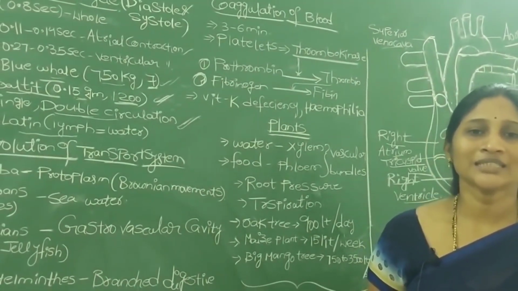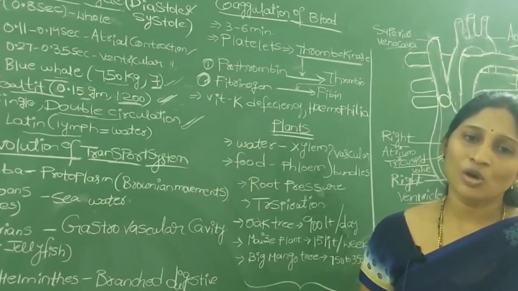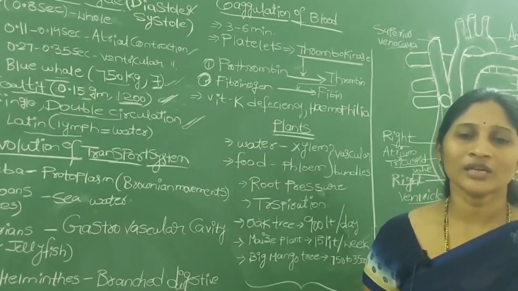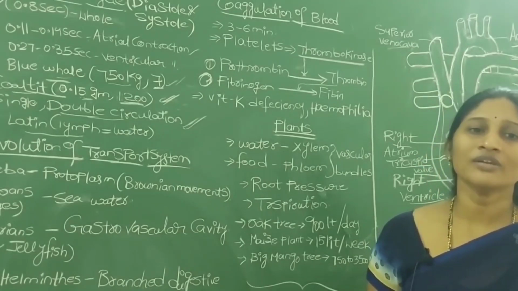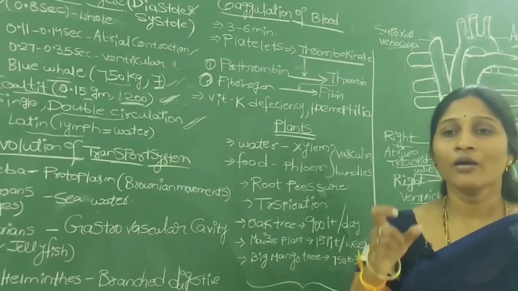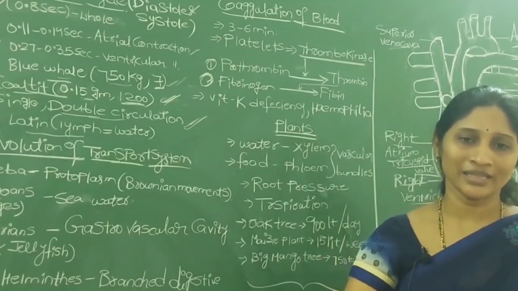So simply we can say that blood contains liquid and solid particles, and here solid means blood cells, but lymph is the portion of the blood which does not contain any solid things.